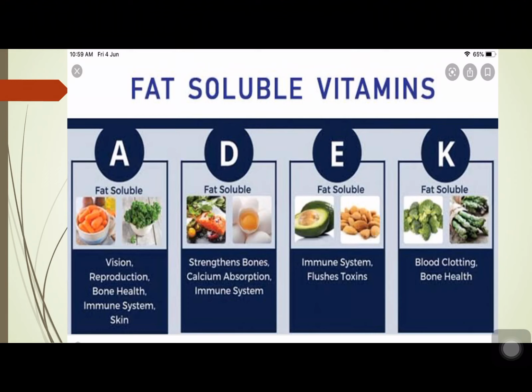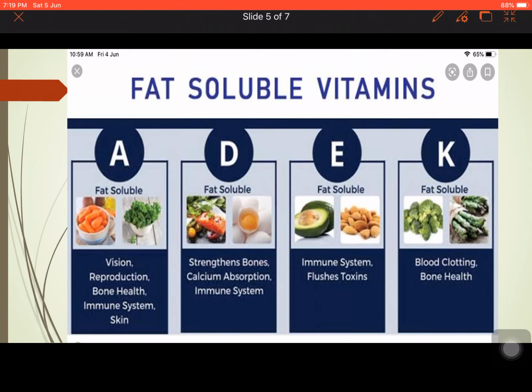The main function of vitamin A is helping in vision, in reproduction, and in maintaining good bone health, the immune system and skin. For the main food sources, we have seen two, carrot and green leafy vegetables, but in the next slide I will show you the major sources of vitamin A, and I will also discuss its scientific name. Here you have an overview of all the fat soluble vitamins.